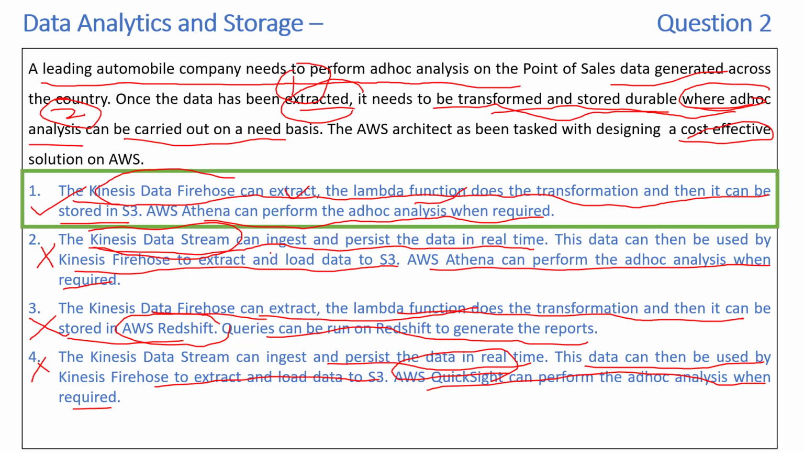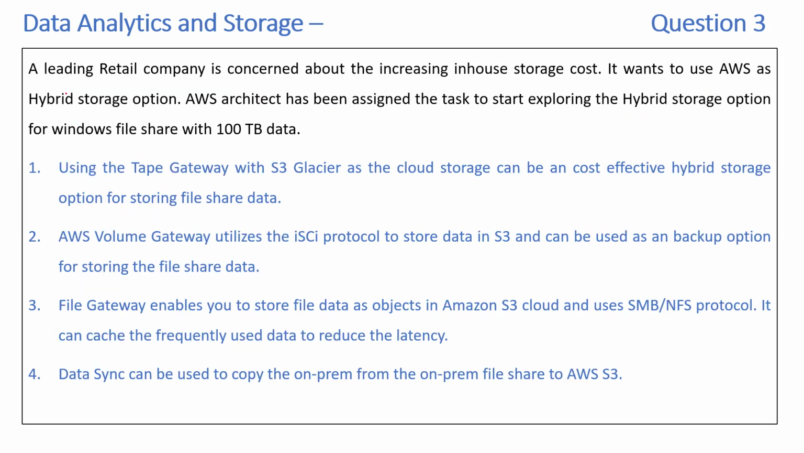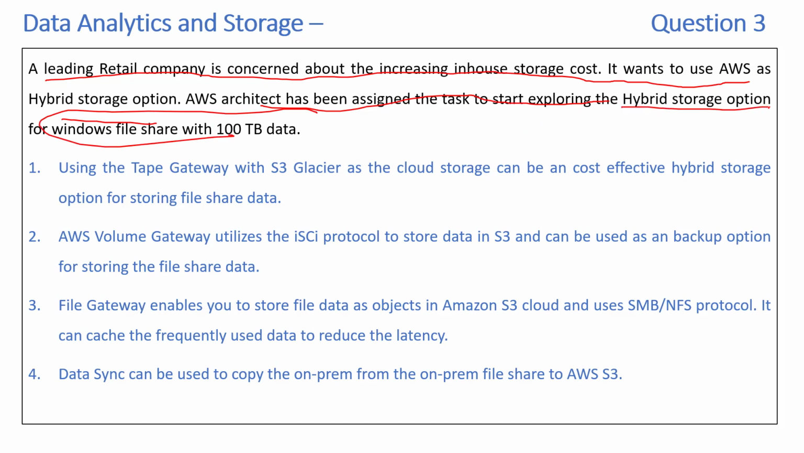Okay. Now let's take a look at the second one, the third question. A leading retail company is concerned about increasing in-house storage costs. It wants to use AWS as a hybrid storage option. An AWS Architect has been assigned the task of exploring the hybrid storage option for a Windows file share with 100 TB. So what are the key requirements? You have a Windows file share with 100 TB. They want to explore the hybrid storage option.